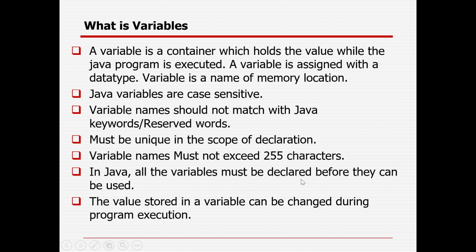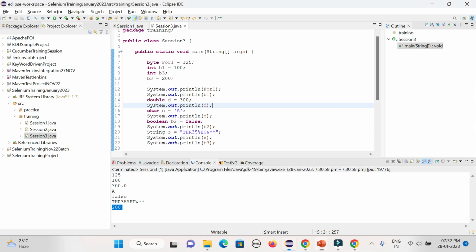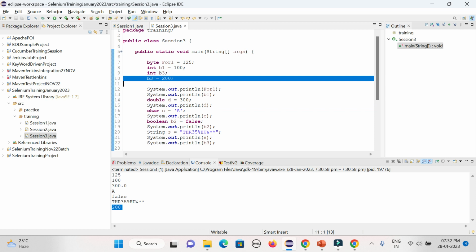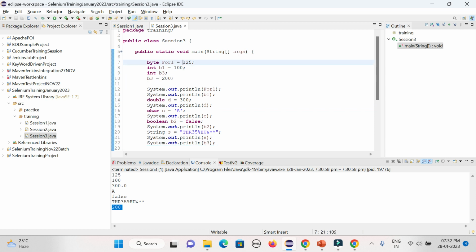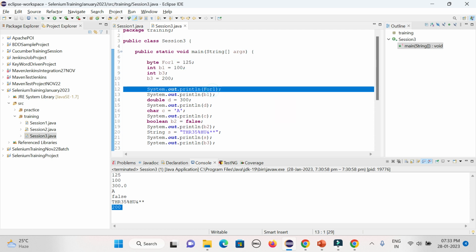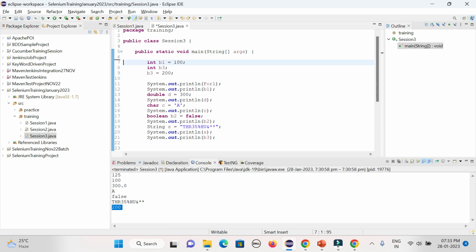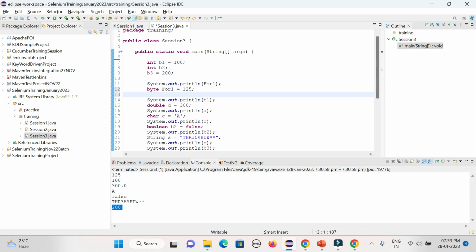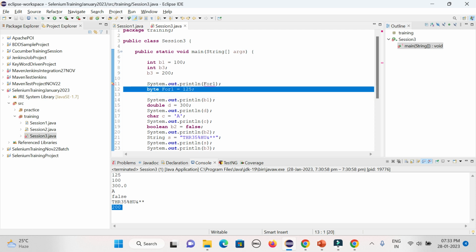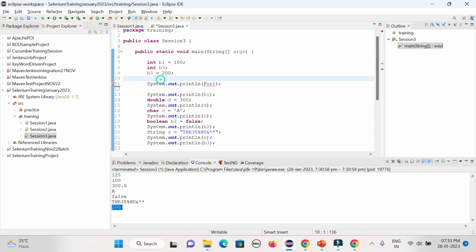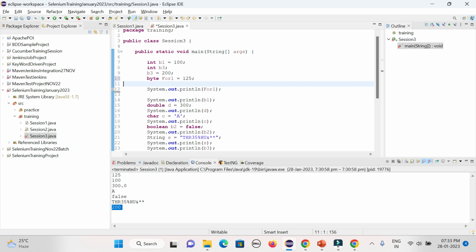In Java, all variables must be declared before they can be used. Suppose I already defined b3 and I am using b3 here, or I am defining it and using it here. But if I cut the code and paste it here, will it work? No, because you have to define the variable before you are using it. Here we are using it, but only after that are we defining the variable, so it will not work. So you always have to declare the variable before use. You can define the value later without a problem, but you need to declare it.